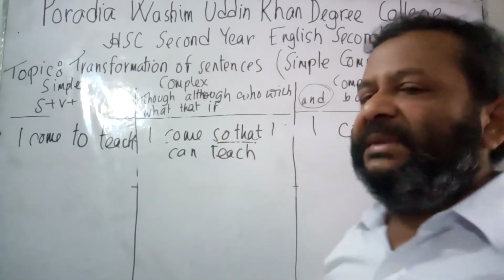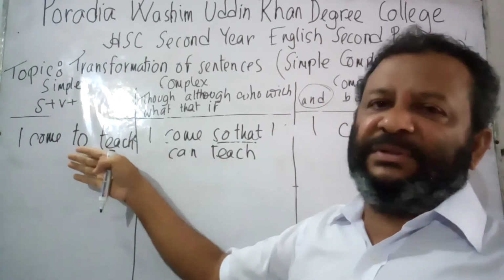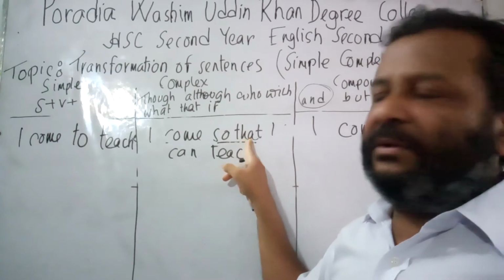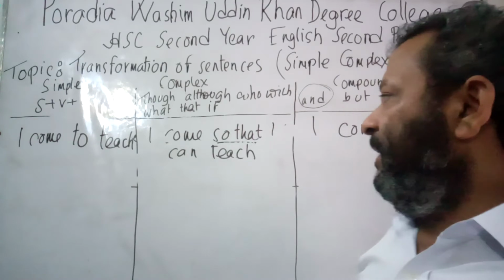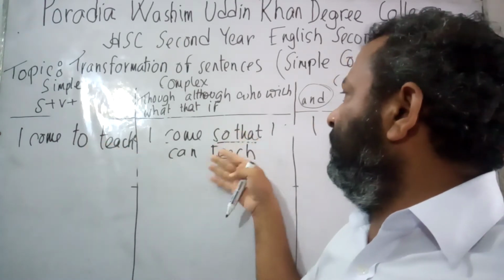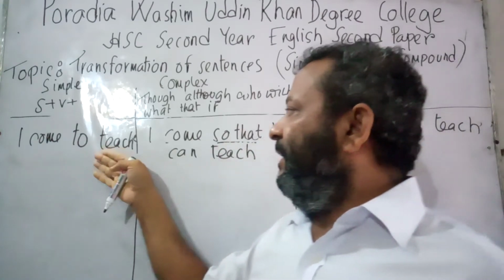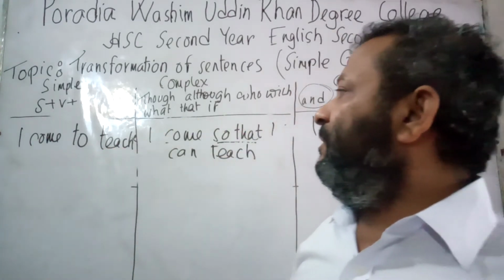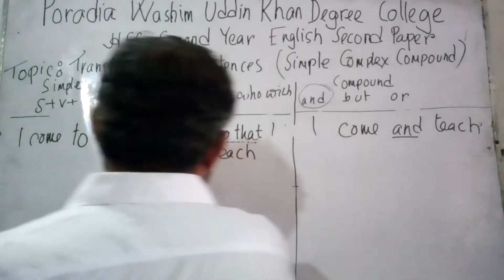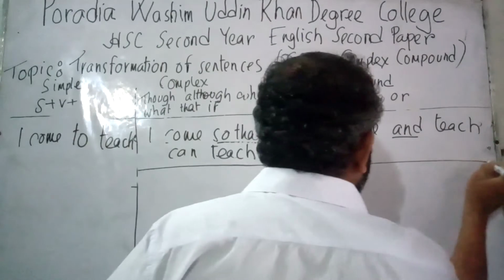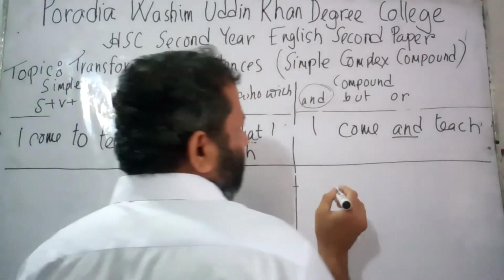Now it is clear that when I am to convert the sentence into simple, I would just omit so that, and instead of so that I would write to. Now so that has gone, so all the elements, the words so that brought, I and can, have also gone. Now the simple sentence is I come to teach. Now let us practice another sentence. Then our idea would be more clear.